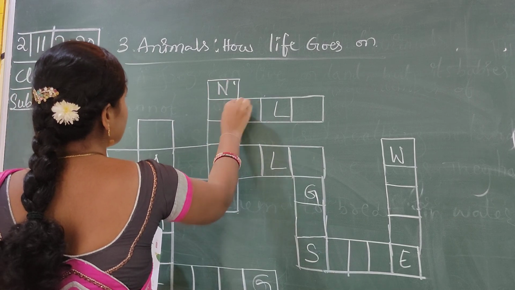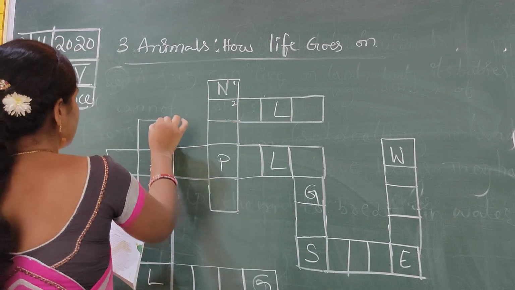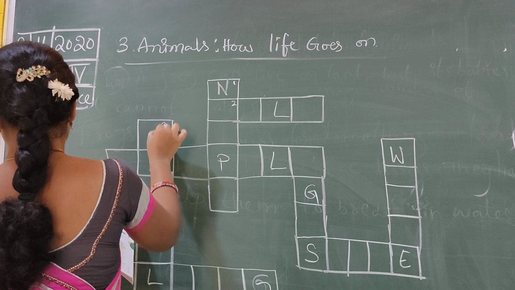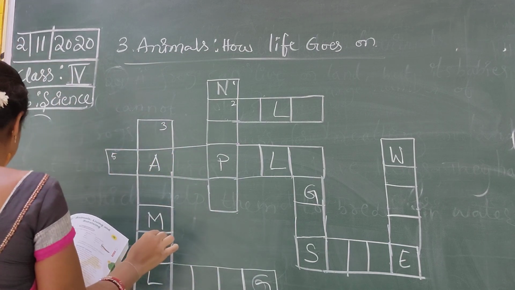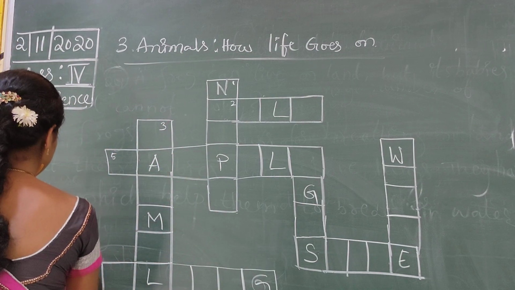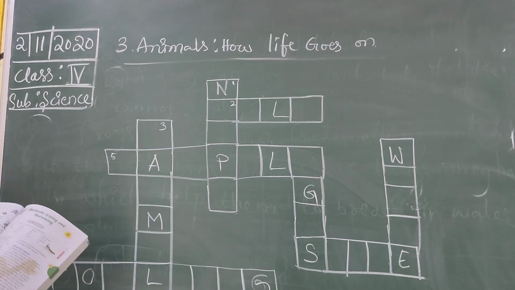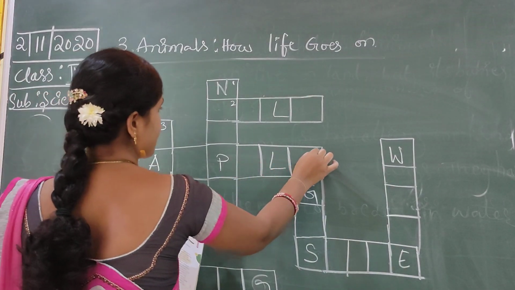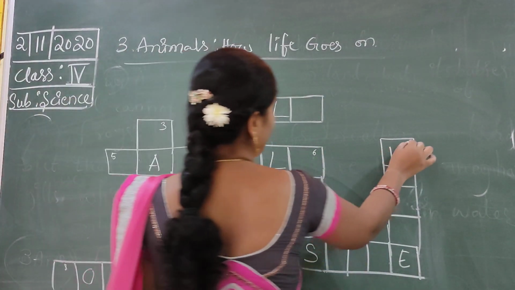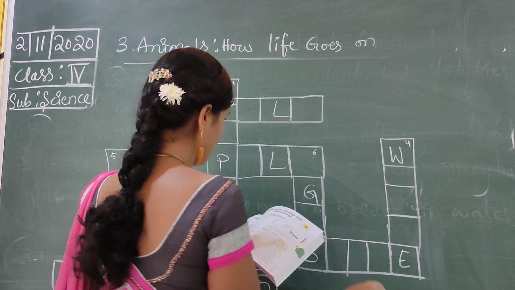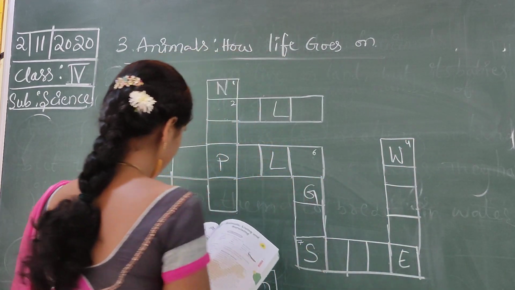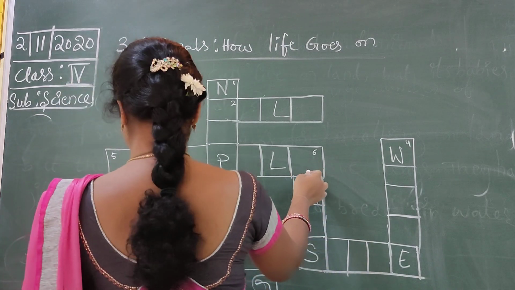Here this is 1, this is 2, this is 3, this is 5, this is 8, this is 6, this is 4, this is 7, this is 6.